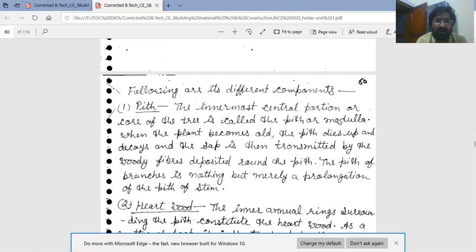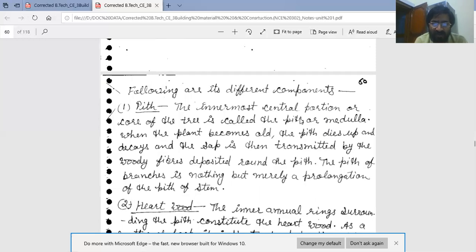Following are the different components in cross section of tree. First is pitch. The innermost central portion or core of the tree is called the pitch or medulla.